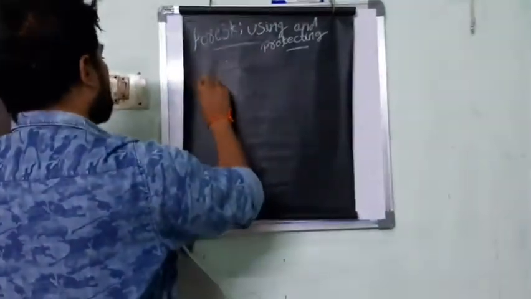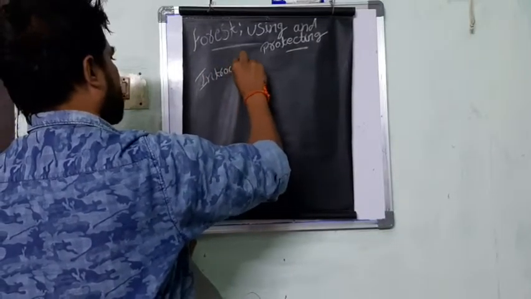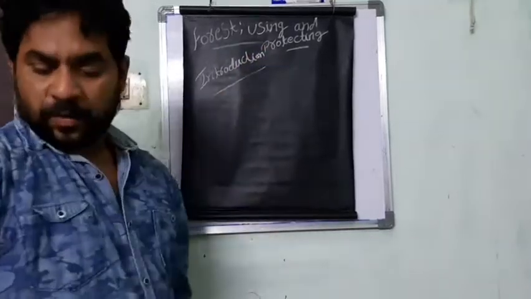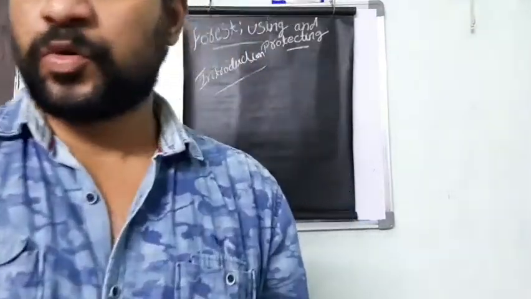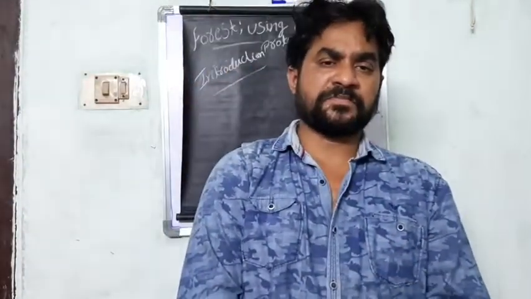First, the introduction of our lesson. Here we first learn what is meant by a forest and how forests are used in our regular life. Some of the people are afraid.